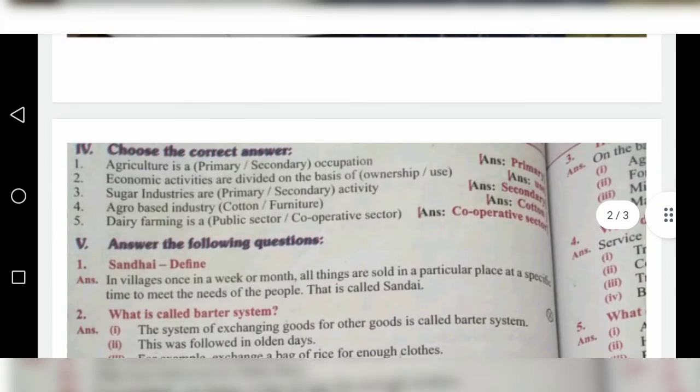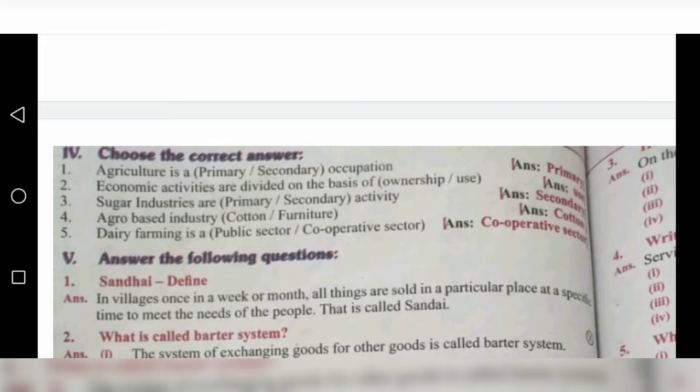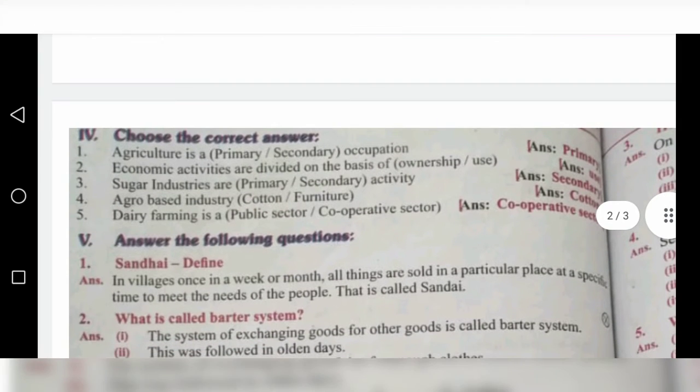Next one, choose the correct answer. First one, agriculture is a primary or secondary occupation? Agriculture is a primary occupation. Second one, economic activities are divided on the basis of ownership or use. The answer is use. Economic activities are divided on the basis of use.